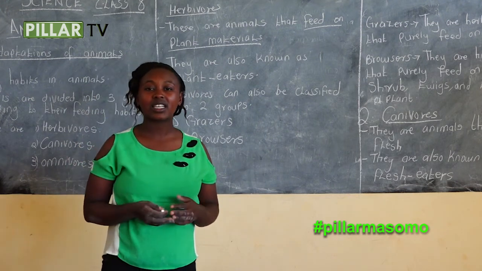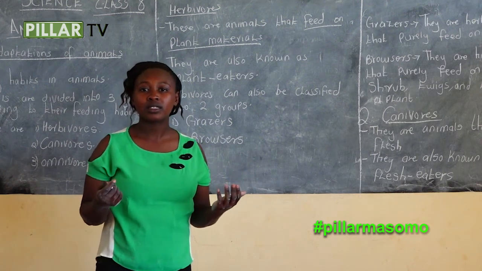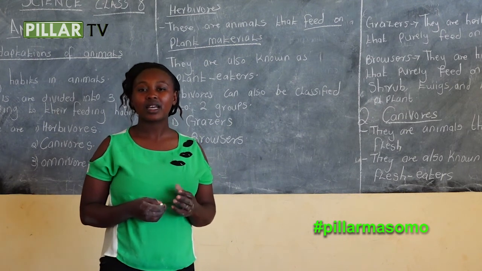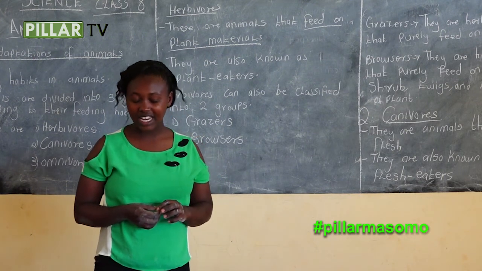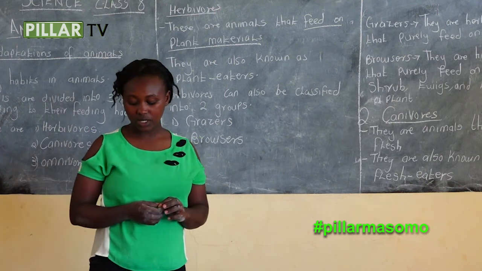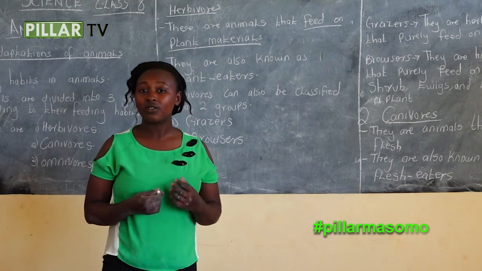And we gave some examples, such as human beings, the pigs, the chimpanzees, the monkeys. Other examples we said are the gorillas, the baboons. Those are examples of omnivorous. So these are mammals that feed on flesh and also on vegetables.